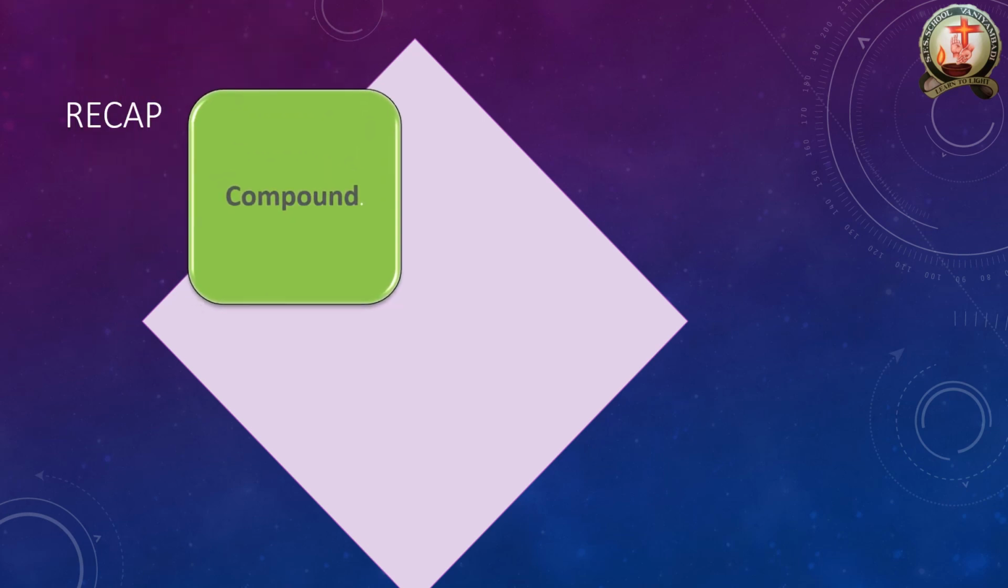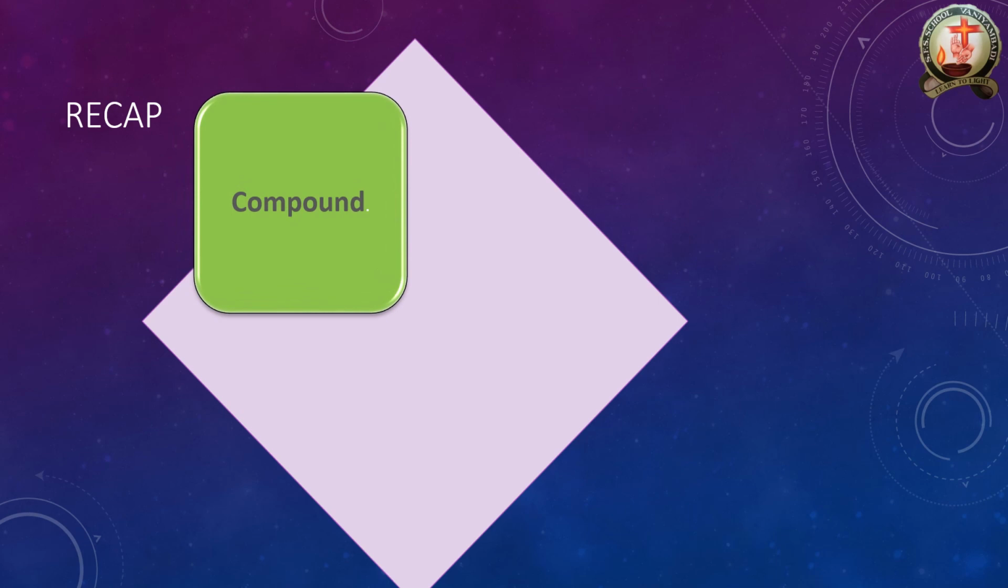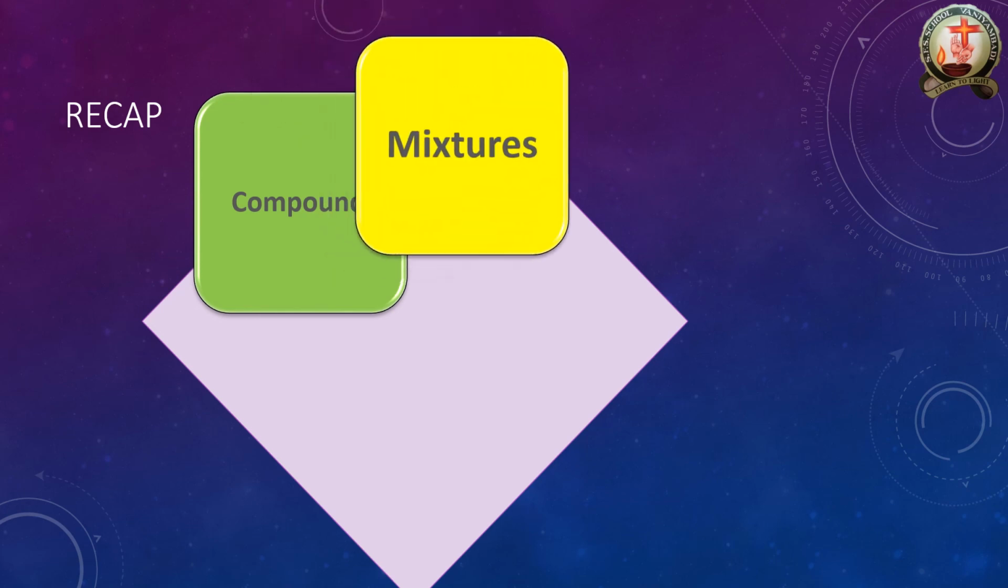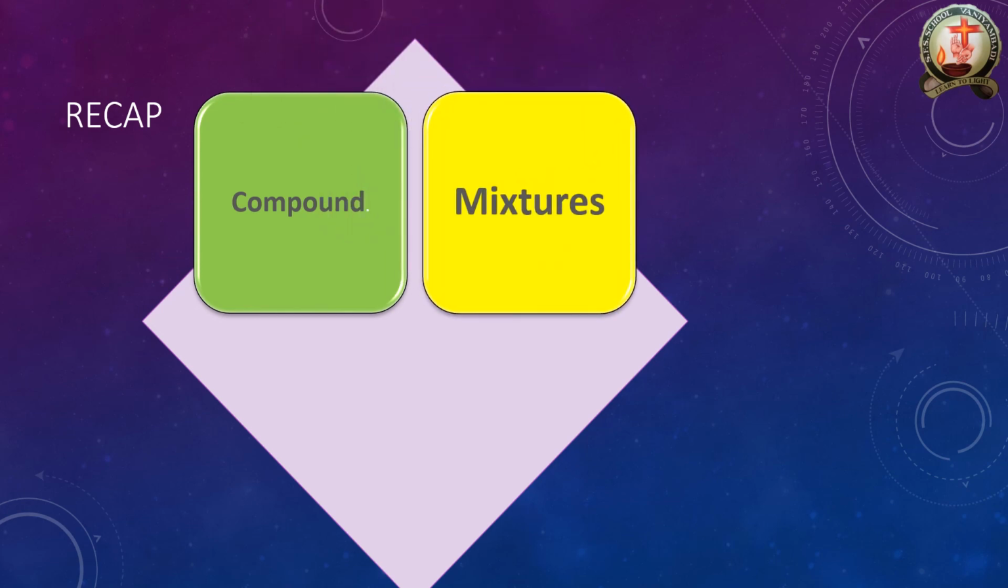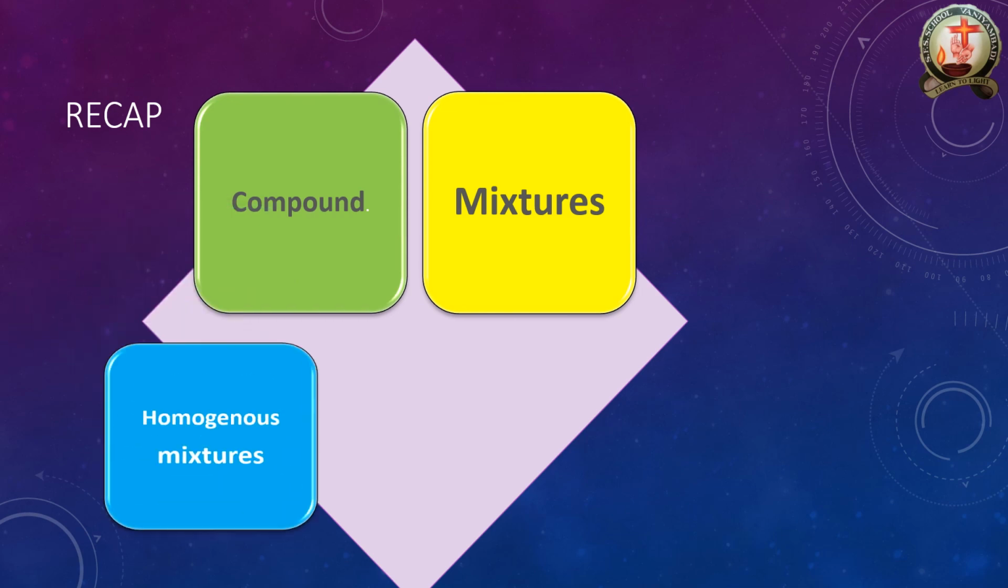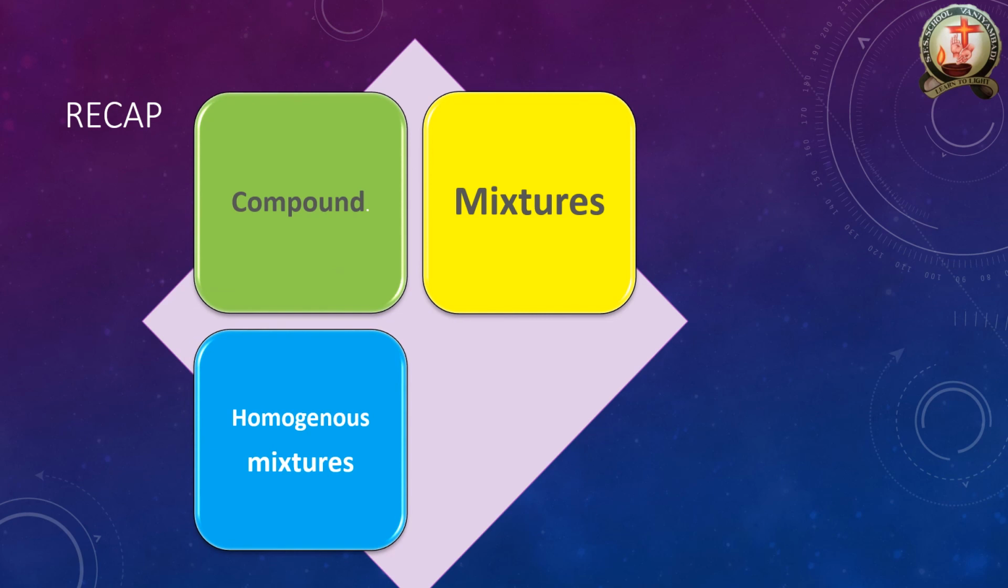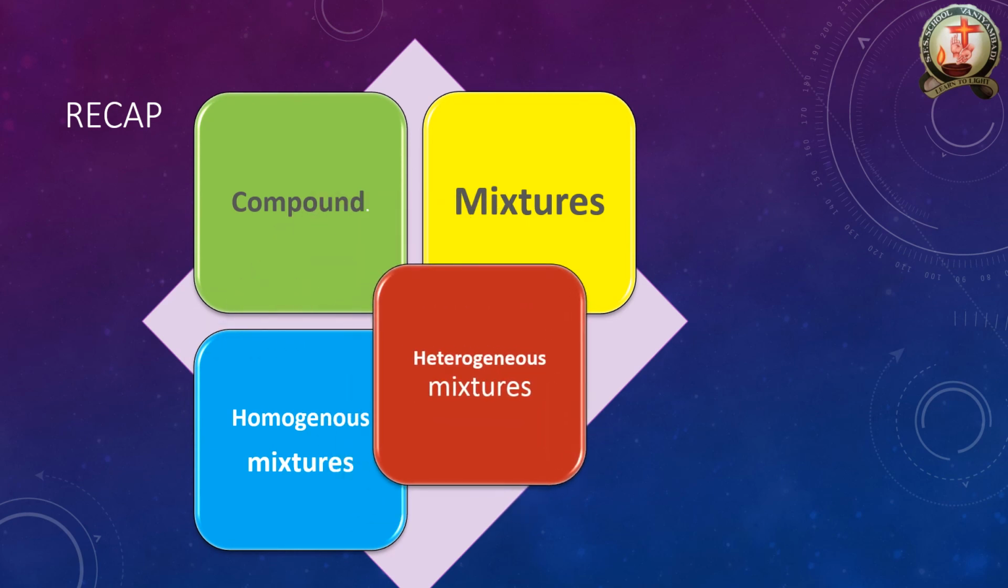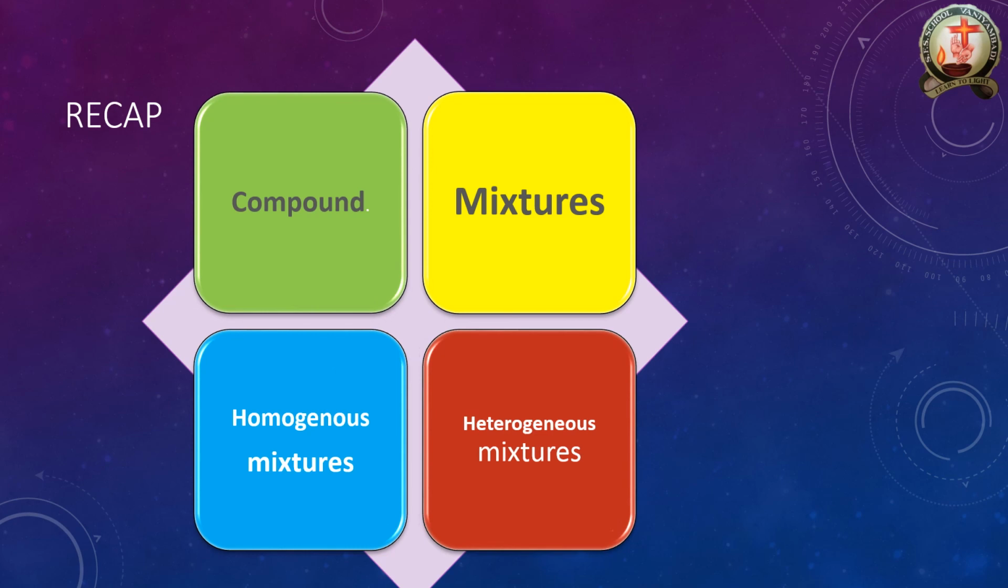I give a small recap about what we have learned in this section. First we learned compound. Compound is a pure substance made up of small particles of atoms. Then mixture. Mixture is a composition of different types of compounds. The mixture is again divided into two types. One is a homogeneous mixture. Another one is a heterogeneous mixture.